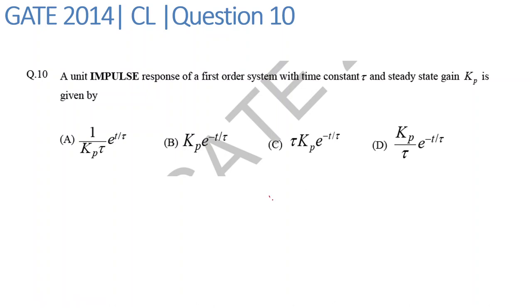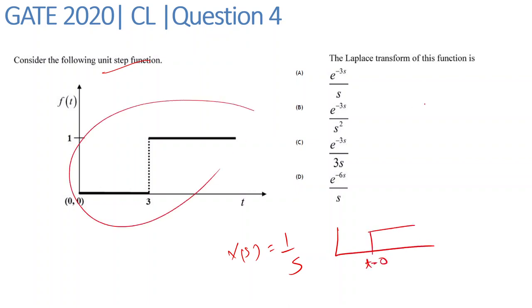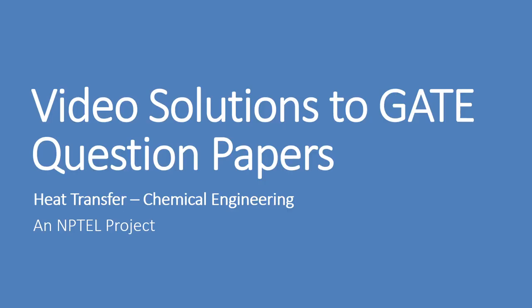For step input, we found y(t) is equal to Kp times (1 minus e raised to minus t upon tau), and for impulse input we have been asked what the corresponding function of y(t) is. Then in this question we have been asked to derive the transfer function for this unit step function. Right now X(s) we considered as 1 upon s for this kind of plot, where t was equal to 0. Now for this kind of plot, we have been asked to find what my input function is. So these are all the basic questions that you can expect.